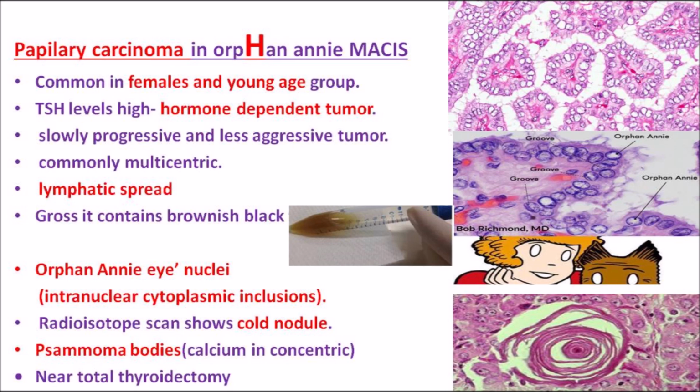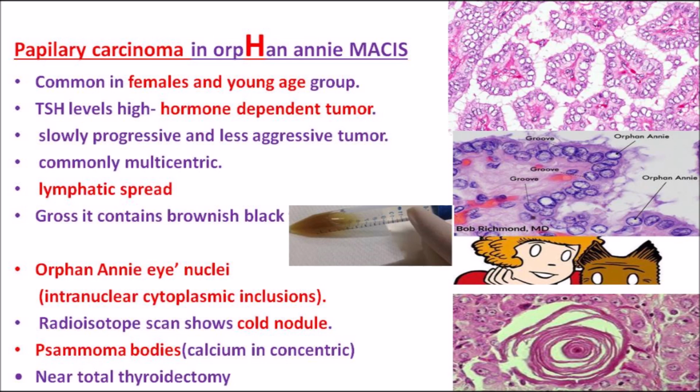Just concentrate on the second picture. You can see the Orphan Annie eye, can you see? That is similar to the lady's eyes, isn't it? So that is why we have given the term Orphan Annie eye nuclei. This type of nuclei is seen in case of papillary carcinoma of thyroid, which is a very important characteristic feature which the pathologist uses to identify the lesion under the microscope.